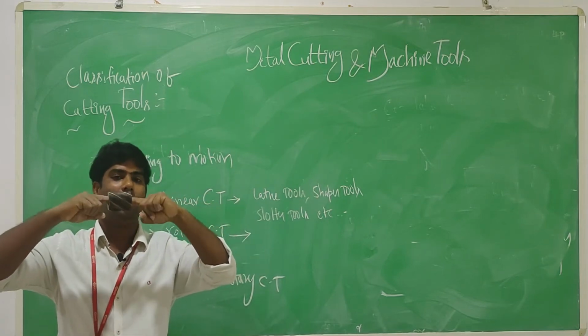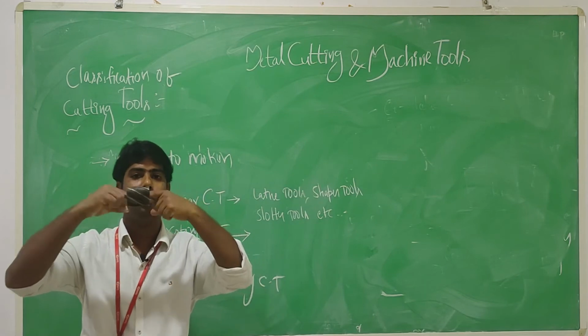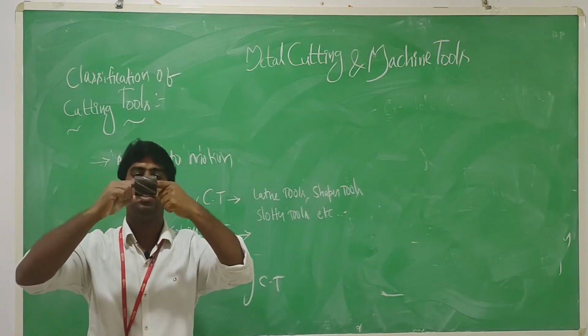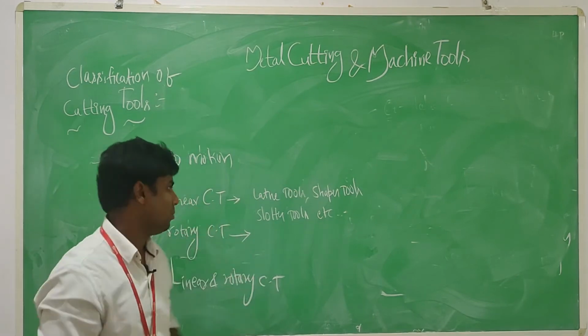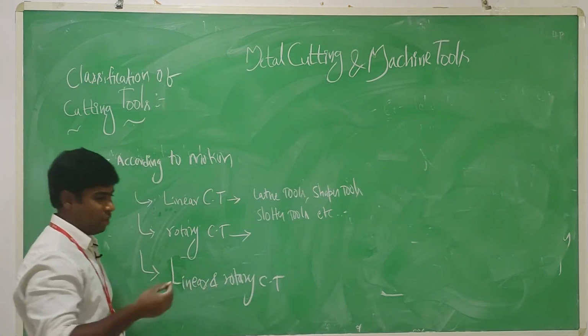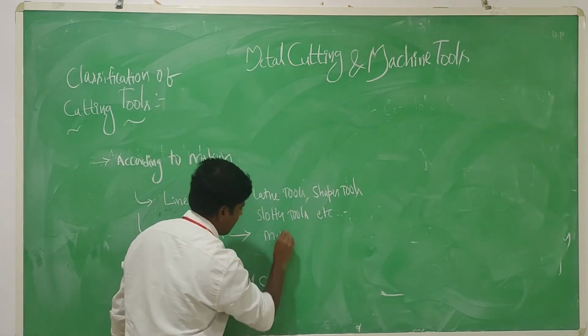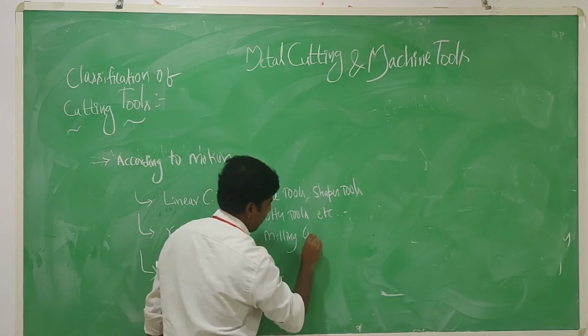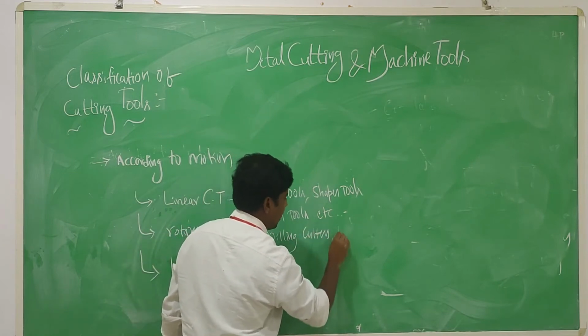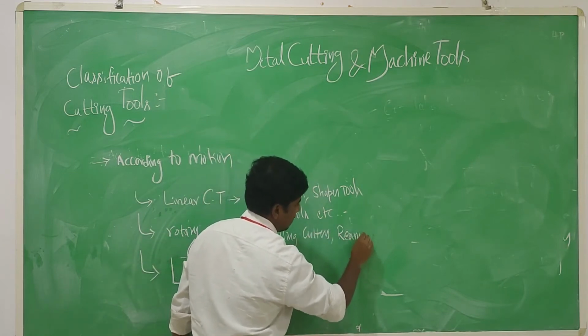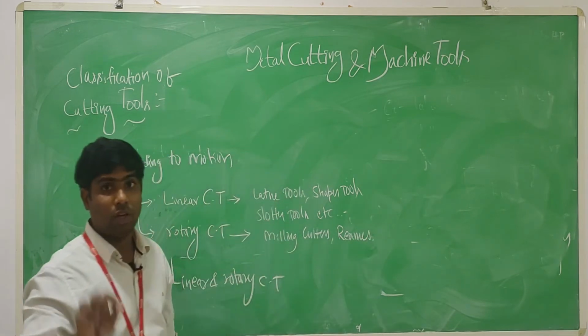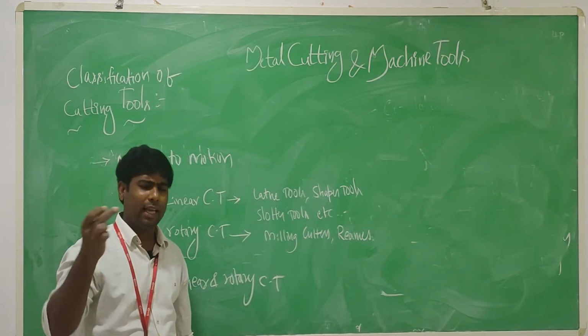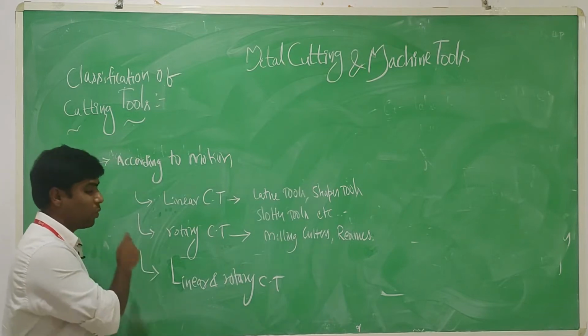This is the rotary motion. So rotary cutting tools are milling cutters, reamers, counterbores, countersinks, taps, etc. These come under rotary cutting tools.